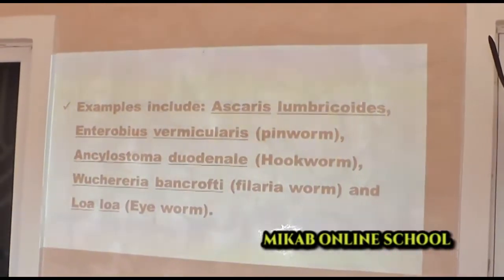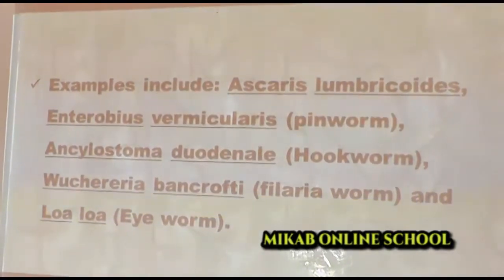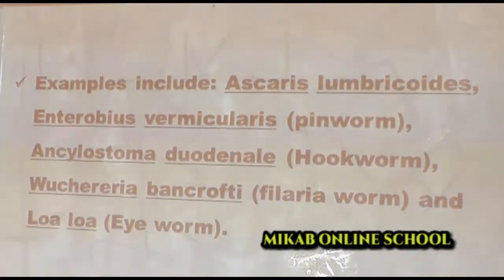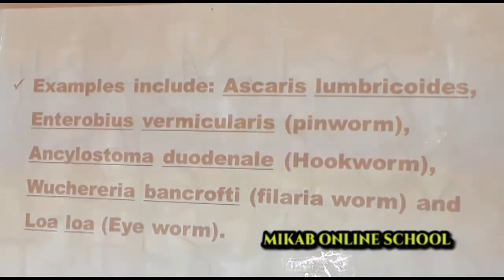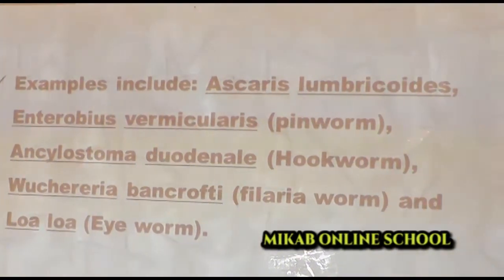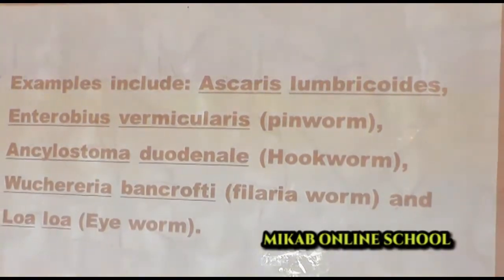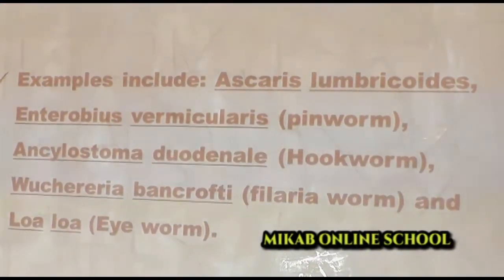So Ascaris is one good example of this group of organisms: Ascaris lumbricoides, then Enterobius vermicularis, and then Ancylostoma duodenale, that is the hookworm. Then Wuchereria bancrofti, the filaria worm, as well as a worm usually seen in the eye known as Loa loa. So these are just examples of the organisms we have in this group of animals known as nematodes.